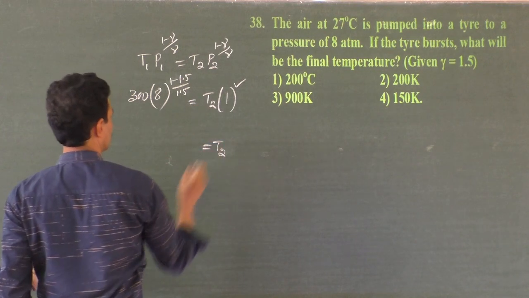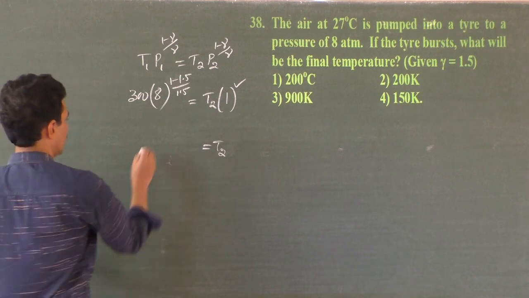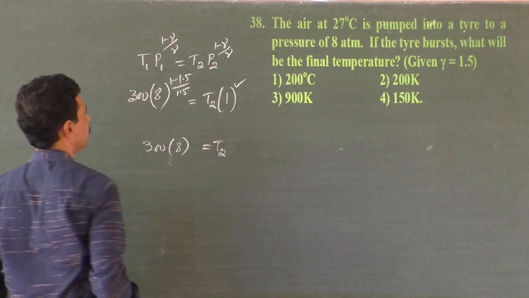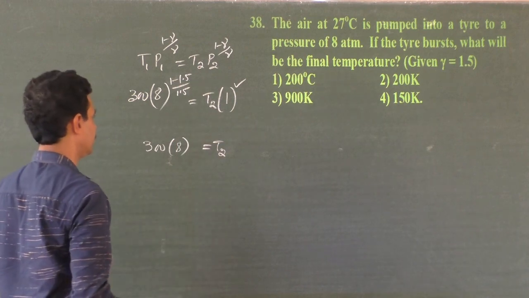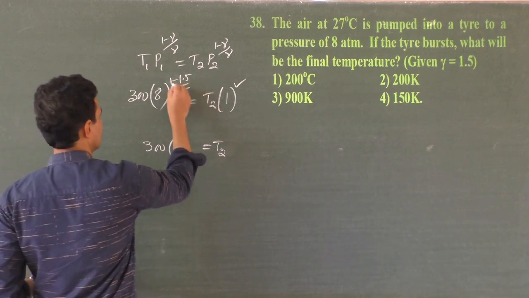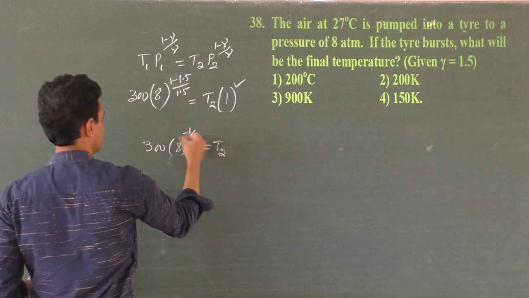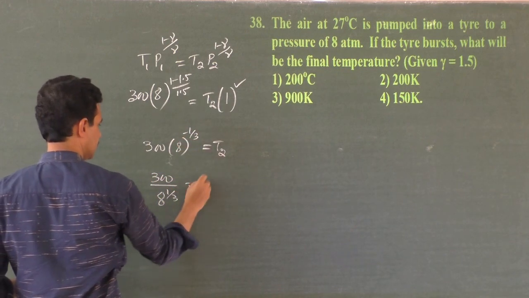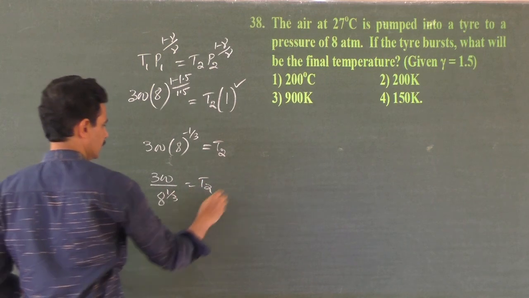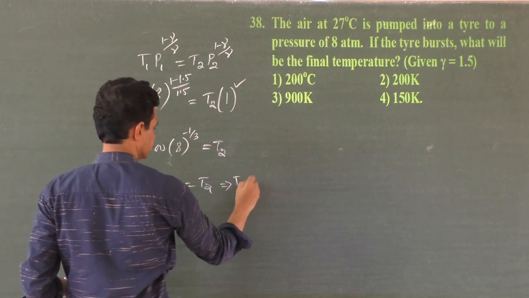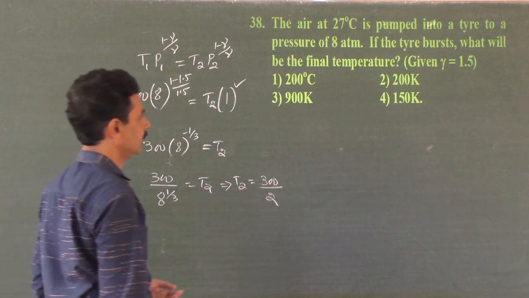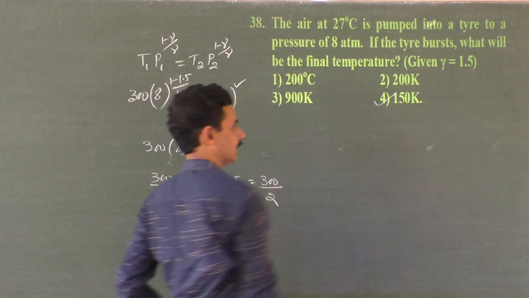T2 is equal to 300 into 8 to the power minus 0.5 by 1.5. This one, minus 0.5, that is minus 1 by 3. So 300 divided by 8 to the power 1 by 3 is T2. This is 2, so 300 by 2, 150 Kelvin. Yes, that is the answer, option B.